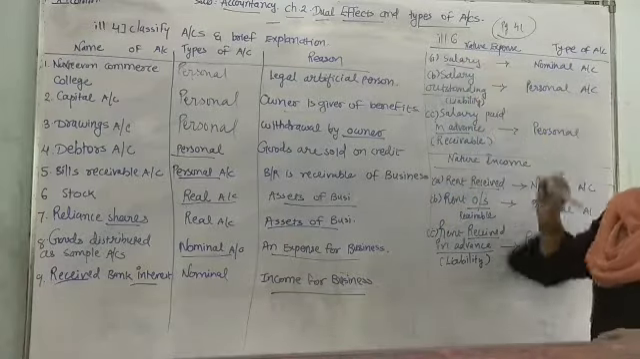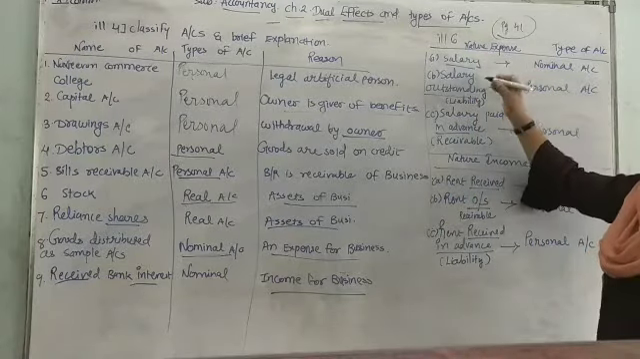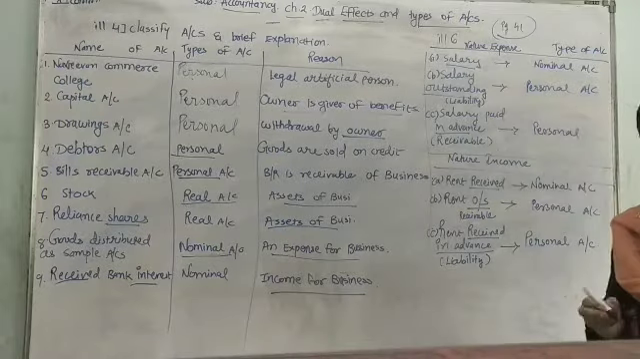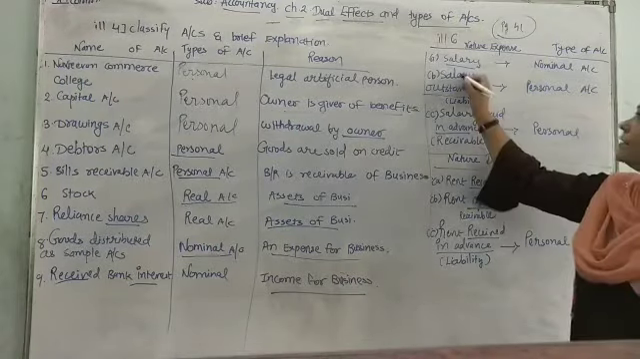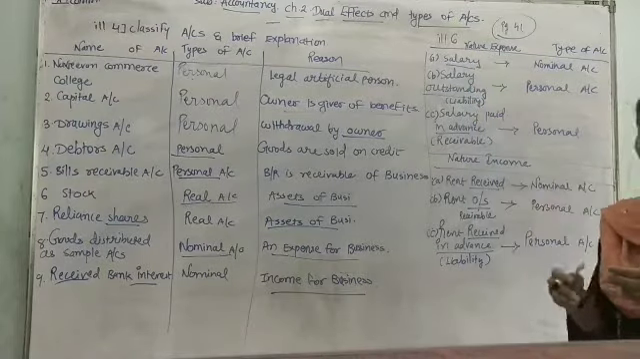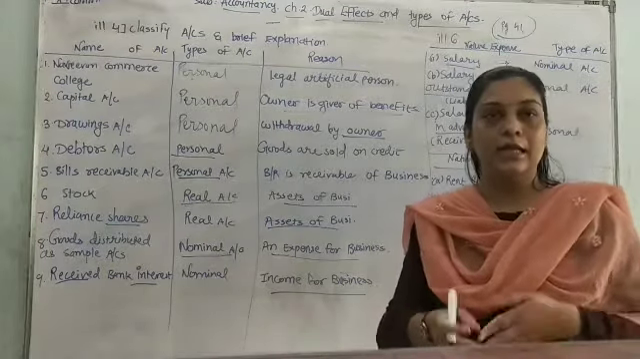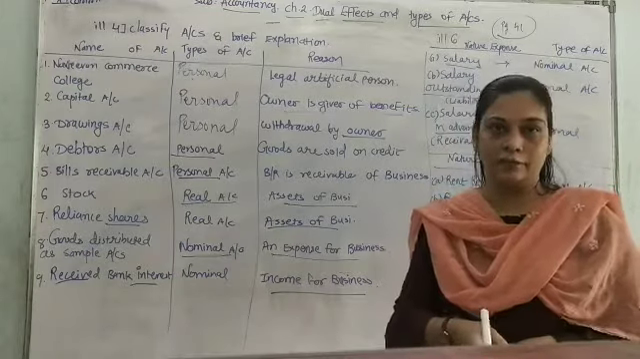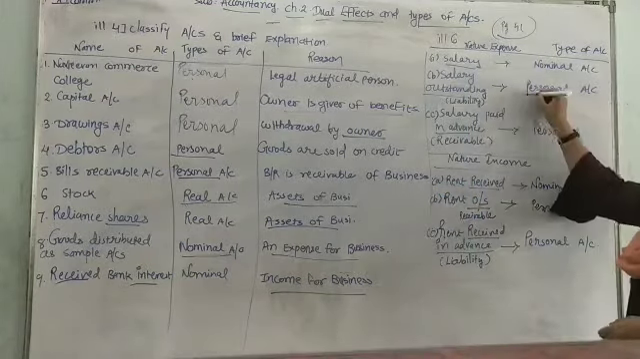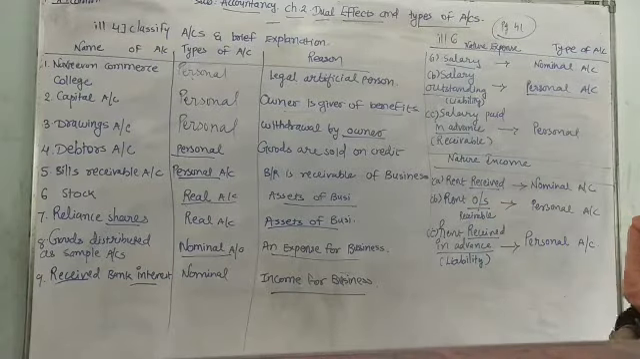Number 1 is salary account. So salary paid. When salary is paid, it becomes a nominal account for expense of the business. When I say salary outstanding, it means salary is not paid by us. Salary has not been paid yet. It is a liability of the business. So this goes in the category of personal account.